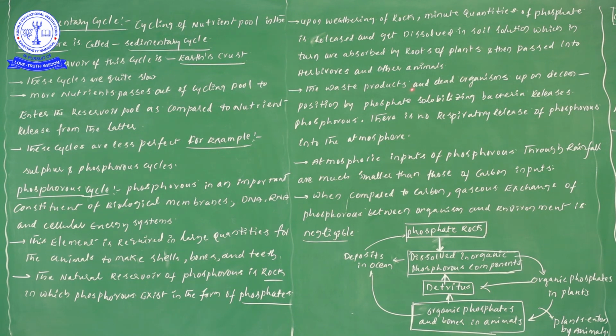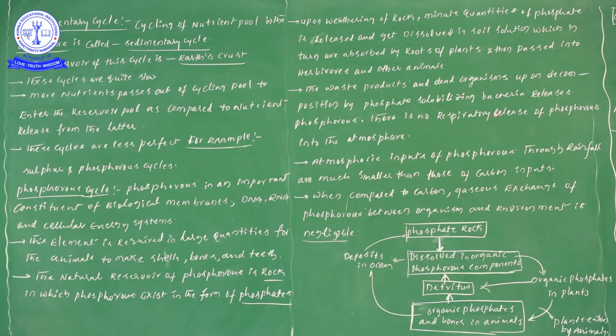Next, waste products and dead organisms, upon decomposition by phosphate solubilizing bacteria, release phosphorus. Here we are observing one more mechanism, the process of decomposition. Phosphate solubilizing bacteria are involved in the conversion of dead and waste particles, and finally release the phosphorus.